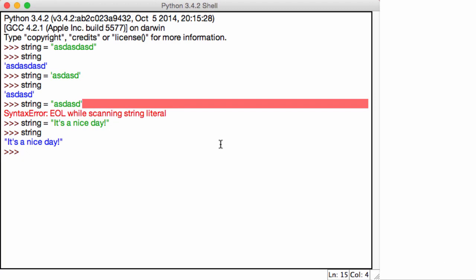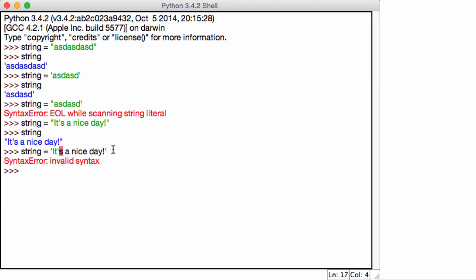It's a nice day. The reason this worked is, you're probably wondering, we have a single quotation over here, so why didn't it pick up an error? Well, the double quotation and the double quotation match. You can put as many single quotation marks as you want in the middle, but since it's a string and you've put the double in front and the double at the end, it's okay. However, if we did the same thing with a single quotation mark at the start and a single quotation mark at the end, we get invalid syntax. So this is where the concept of escape characters comes in.